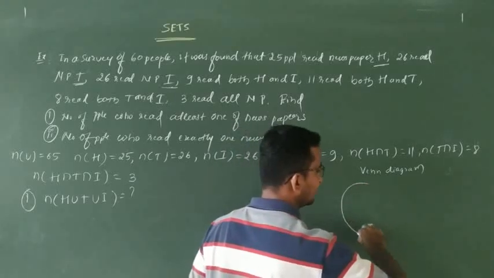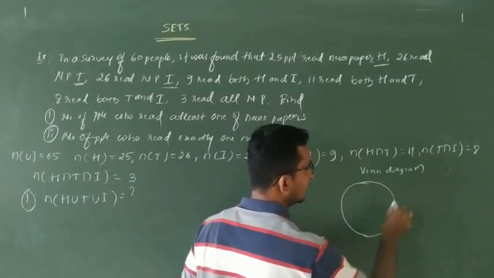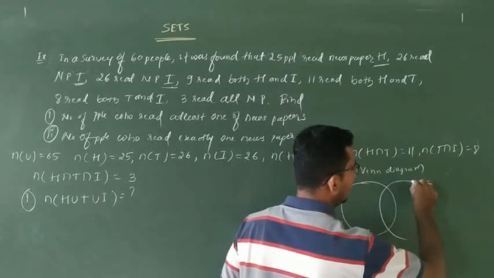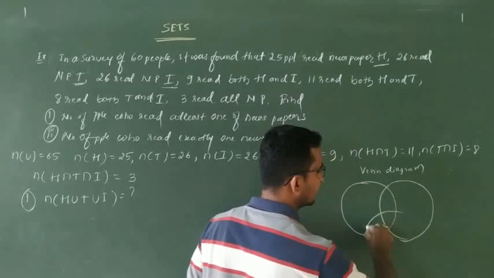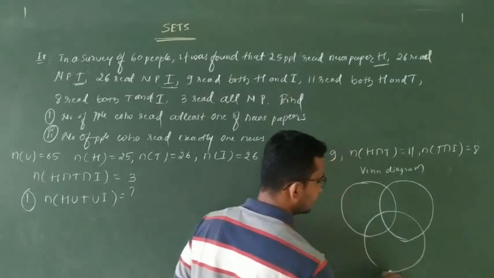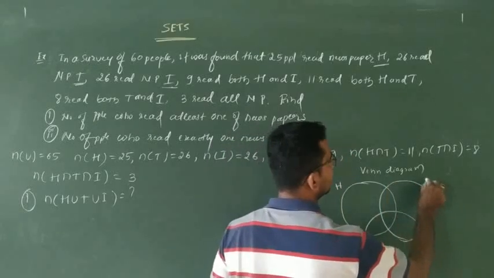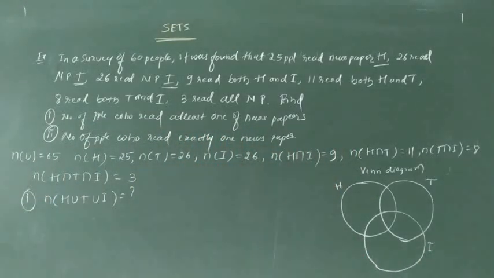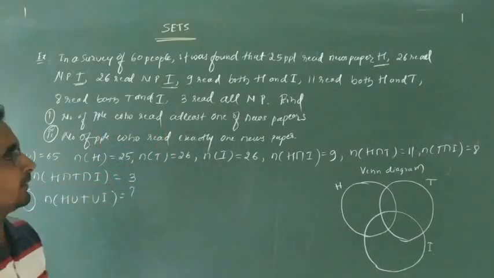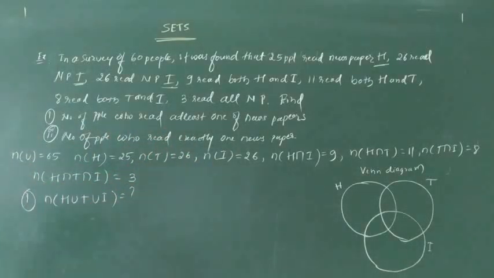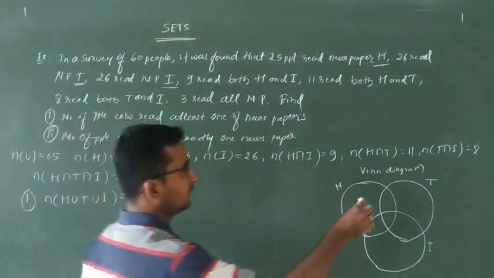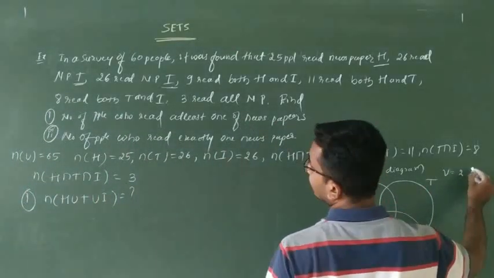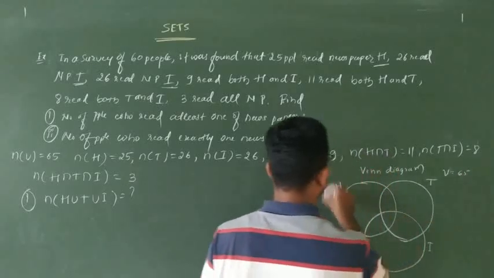I will take 3 sets. This is the H set, this is the T set, this is the I set. By using the Venn diagram, you are going to come to know how to solve this example. First I will solve for the number of people who read at least one of the newspapers. I will fill up the contents. The universal set is how much? There are given 65. So you can make it a square box here.